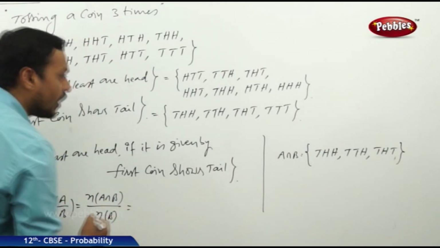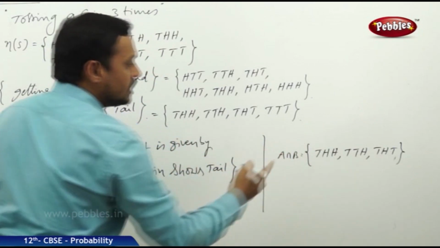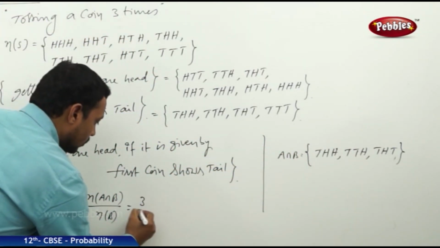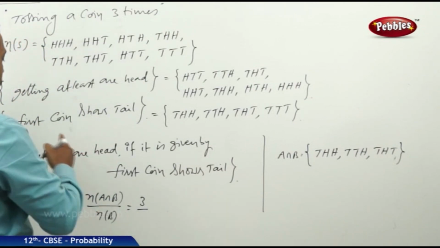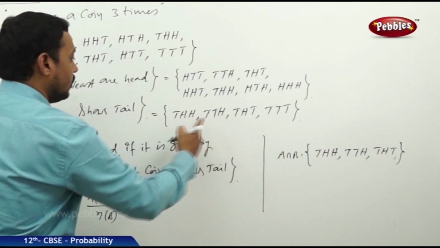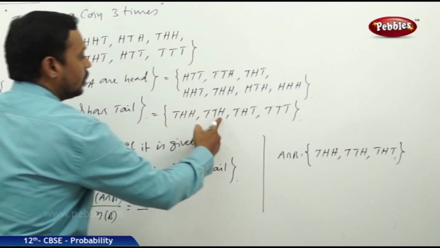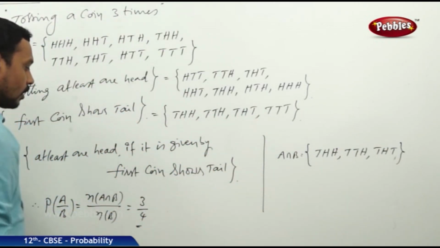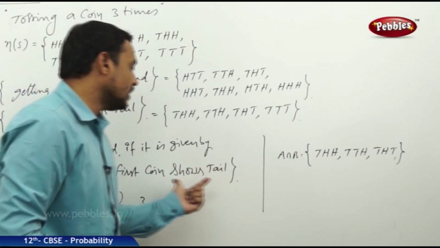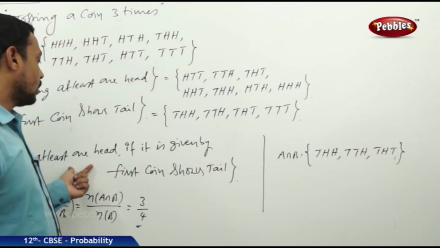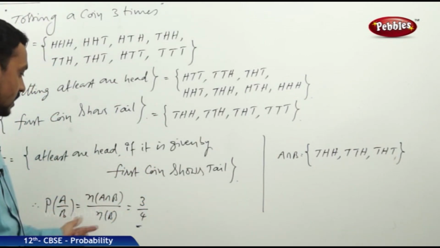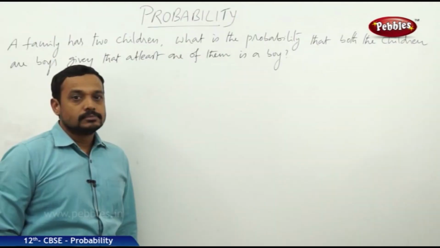Therefore, the number of favorable cases is 3, divided by n of B. The total number of cases for B is 1, 2, 3, 4. So out of 4, 3 are favorable. Therefore, the probability of the conditional event A by B is 3 by 4.